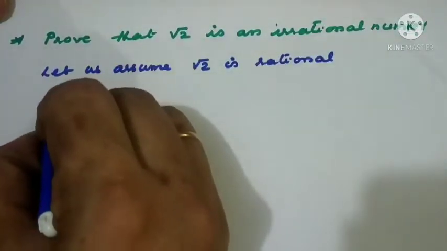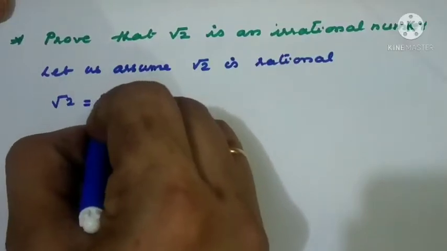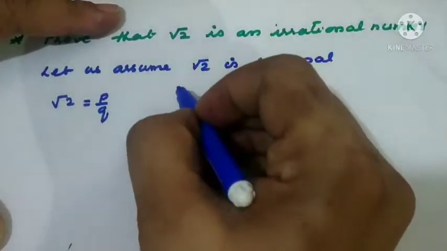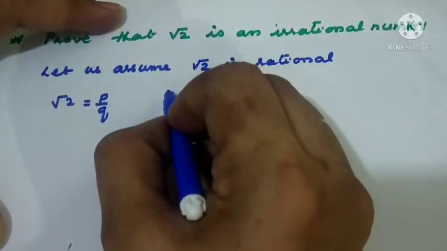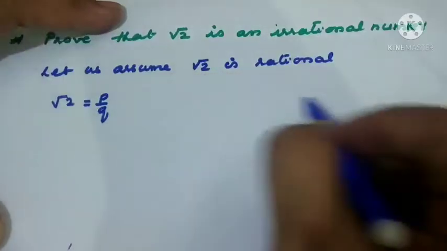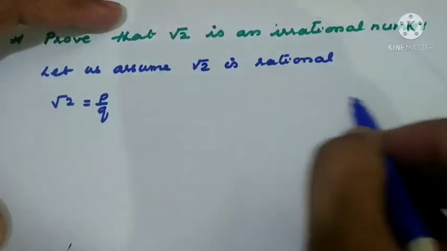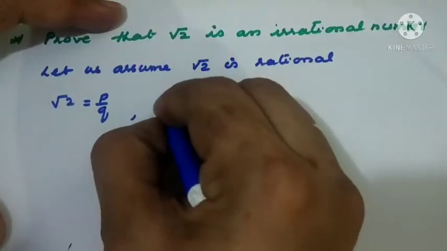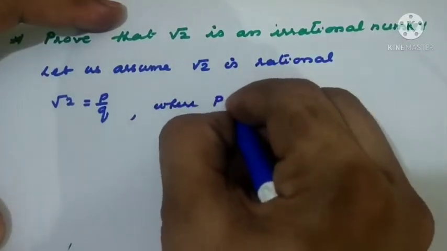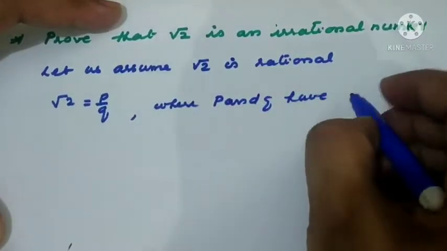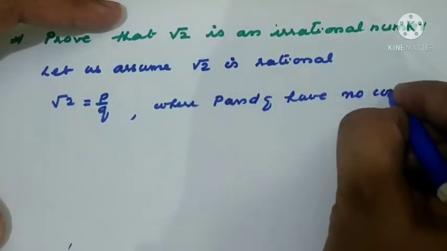So root 2 equal to p by q, where p and q have no common factor other than 1, because it is a p by q, it should be in the rational number form only.